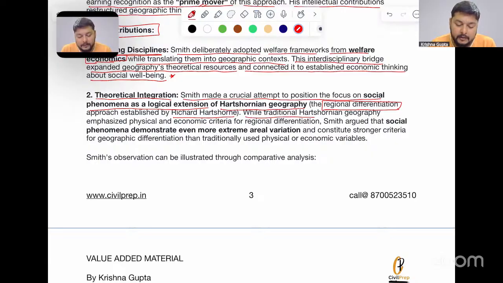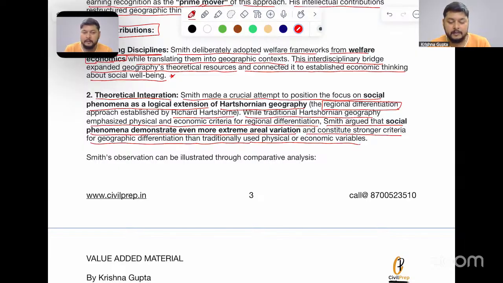While traditional Hartshornian geography emphasized physical and economic criteria for regional differentiation, Smith argued that social phenomena demonstrate even more extreme areal variation and constitute stronger criteria for geographic differentiation than traditionally used physical or economic variables.